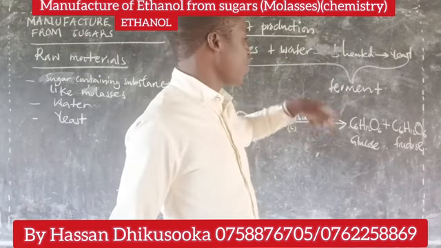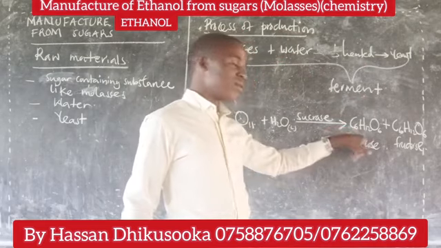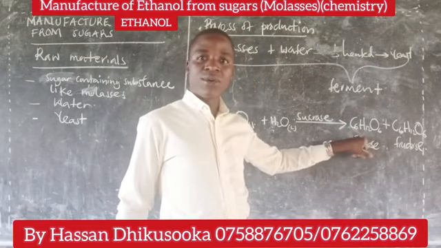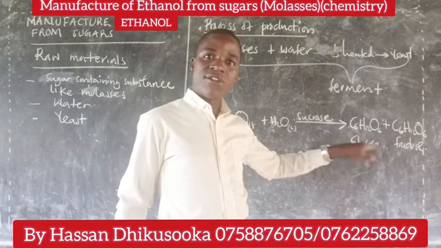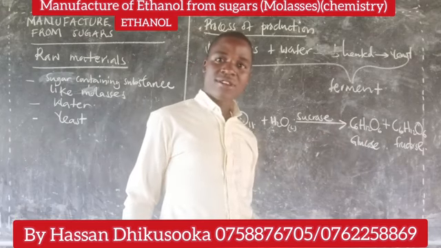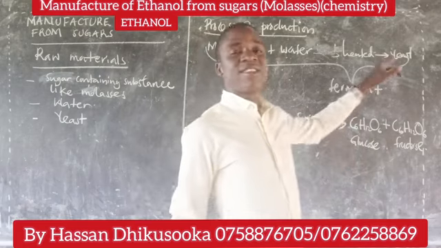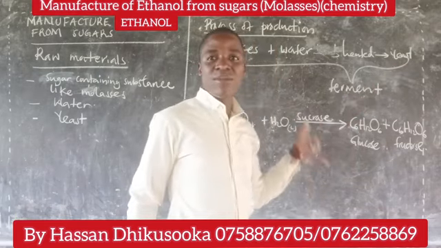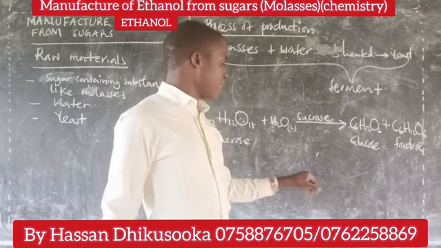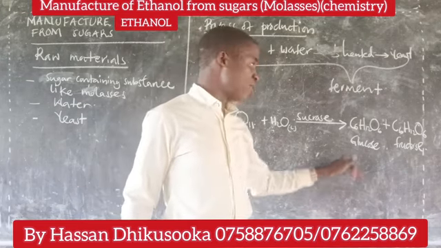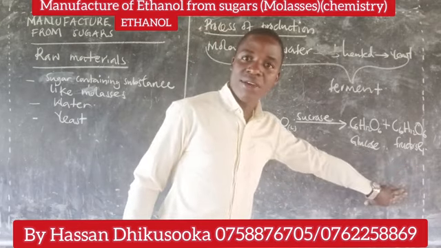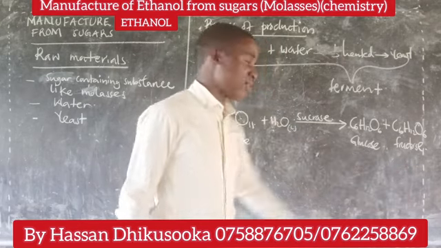In the same function it will perform, while glucose has been formed, and glucose has to be decomposed to ethanol and carbon dioxide. So, since it is yeast and it contains zymase, zymase will do its work by catalyzing the decomposition of glucose to ethanol and carbon dioxide.